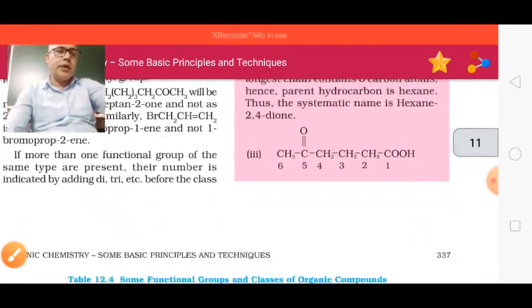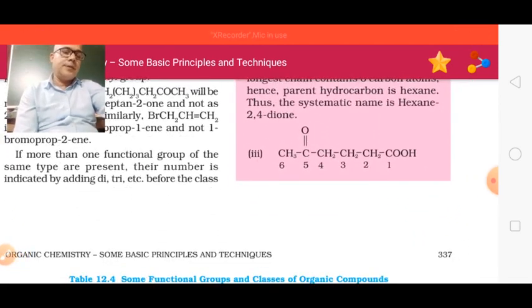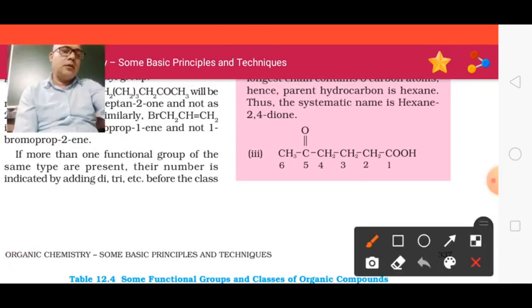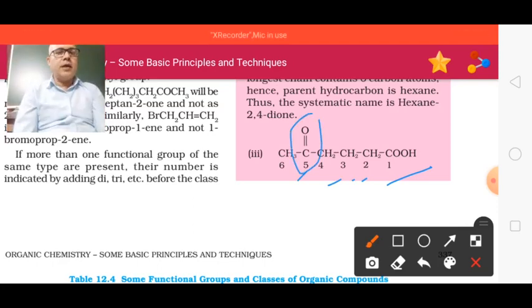See here, here is the compound, and first is the carboxylic group, then second, third, fourth, and fifth positions. As you know that the carboxylic group has the high priority, so we start from the carboxylic group. And since the carboxylic group has a carbon, we will start from the carbon of the carboxylic group.